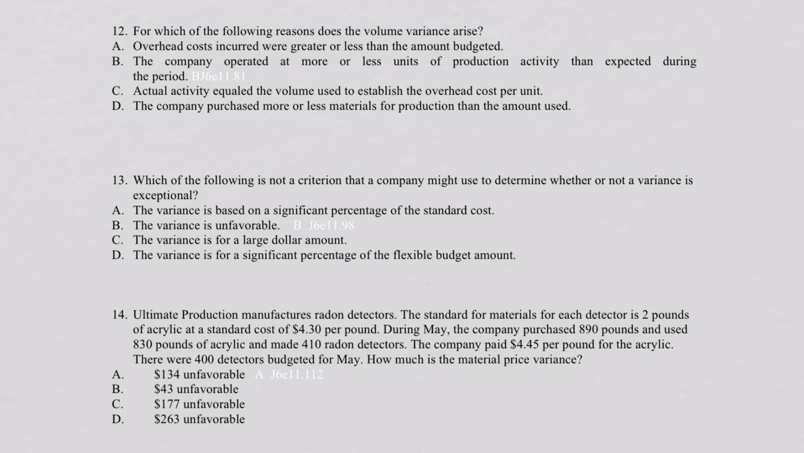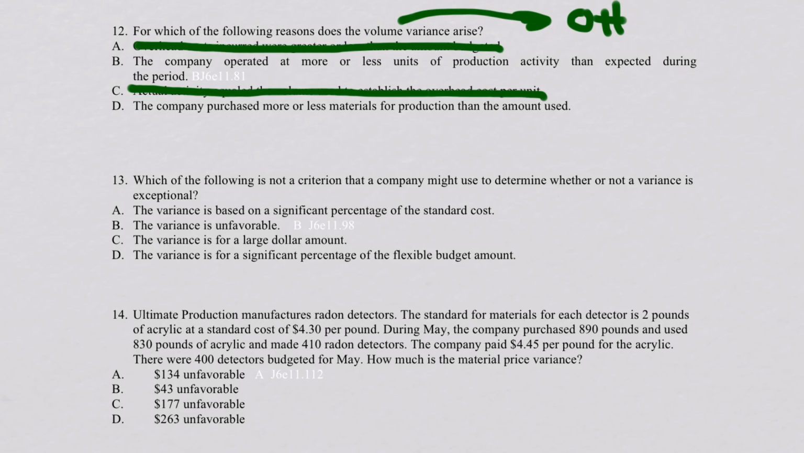Number 12, which of the following reasons does represent volume variances? Volume variances immediately tell us it's an overhead issue. It's not the price amount of overhead, which is the controllable variance. So A, overhead costs would not be right because that's regarding costs. C, actual activity equal to volume used to establish, well, that's saying there's no variance in volume whatsoever, so that's out. D, the company purchased more or less materials for production. Well, that's production, it's material, so that's out. Leaves B, which is correct.